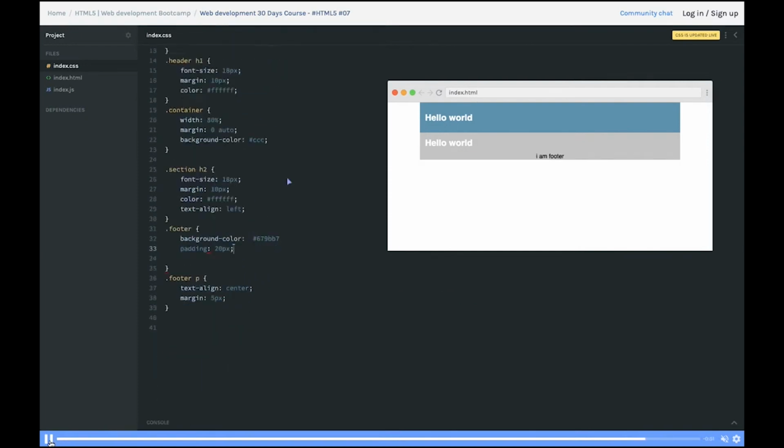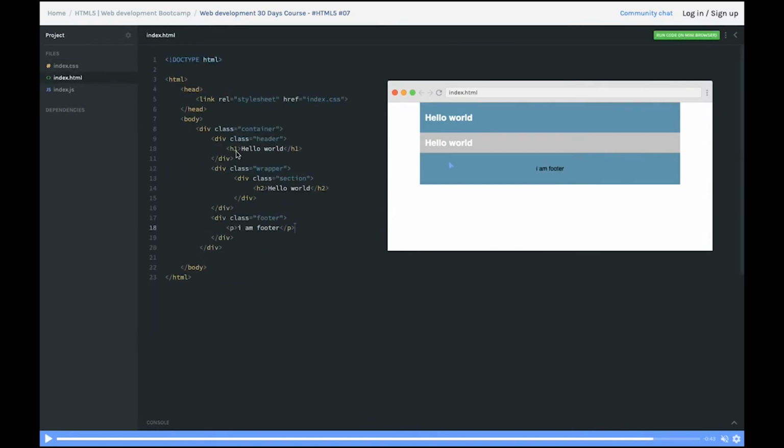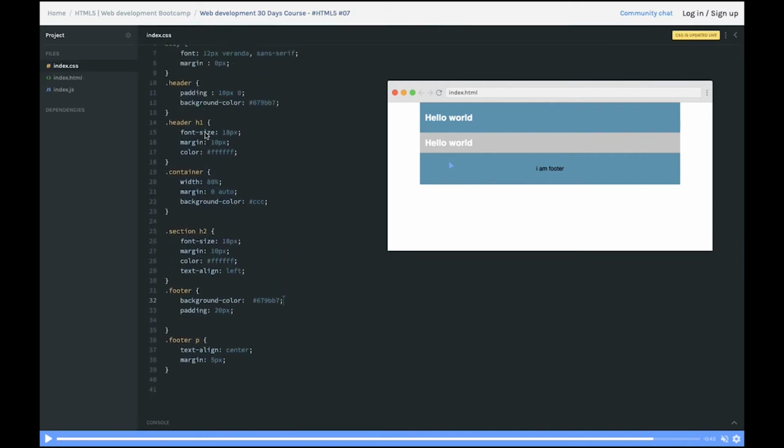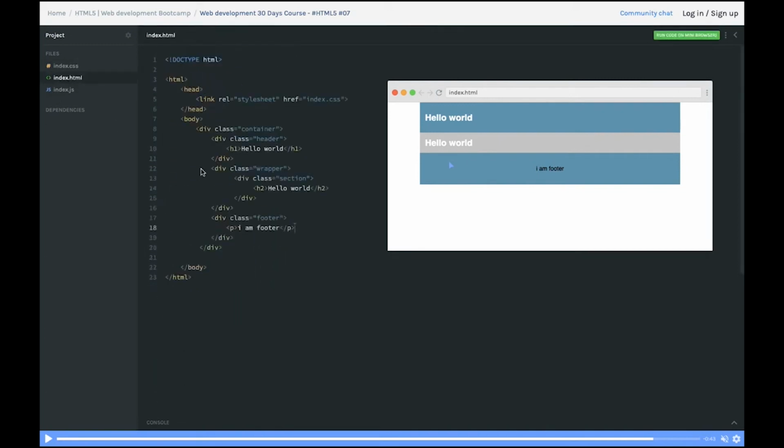Okay, now just a few fixes we can do. In this application what we did, we created a header and footer. If we just go to HTML, this is the header. Here you can use the HTML5 header tag also, and this is my wrapper. So this may be, I can say, a body, and this is the footer. So here I have a wrapper and then section. To style it, first you have to style the wrapper. So here, inside a wrapper, I didn't do anything on the wrapper because we don't need to. So the wrapper contains a section, so you can style section and h2 tag.